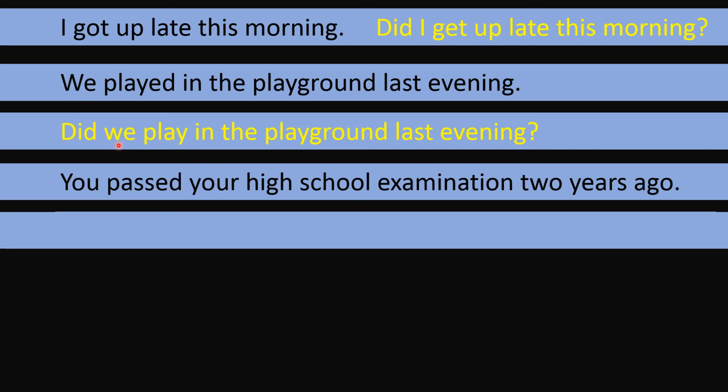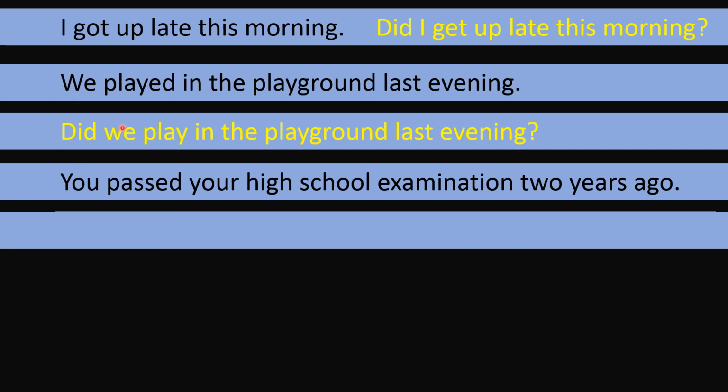Of course, w is small. It is not a capital letter. So you have to keep in mind that it is always a small letter. But in case of I, it is always capital, because everybody has a capital I. You know, the ego of everybody. So that's why I would never go small. It is always capital.